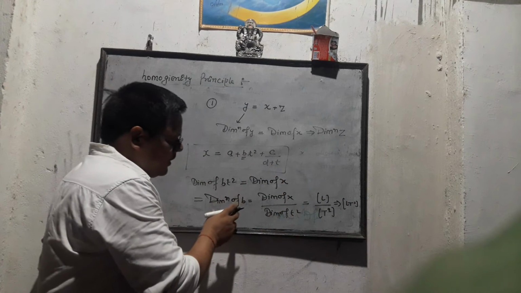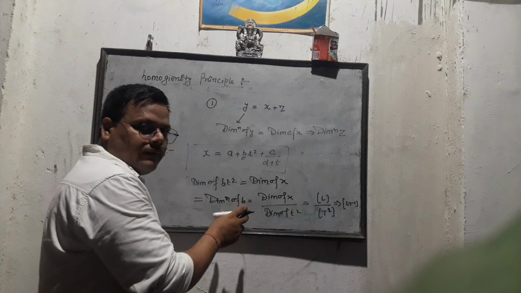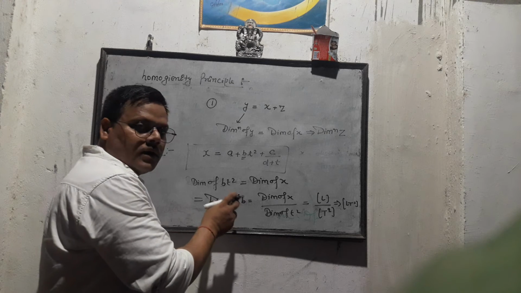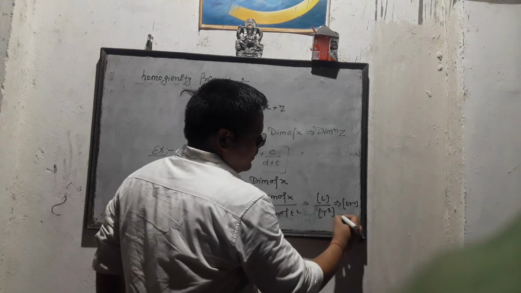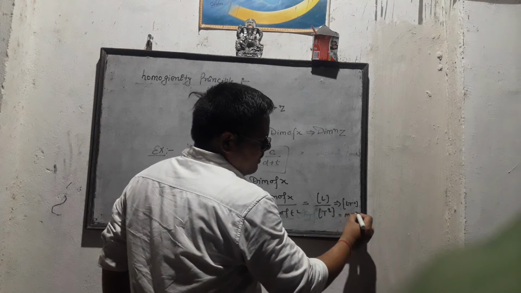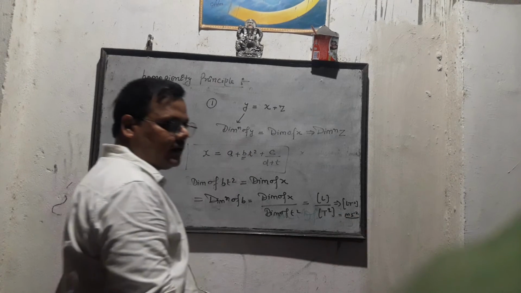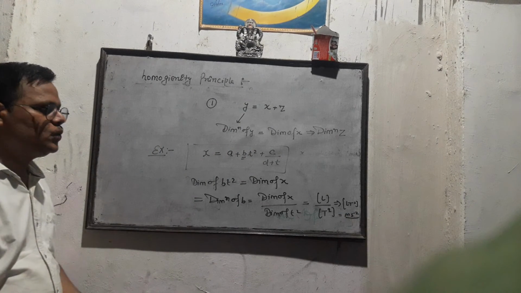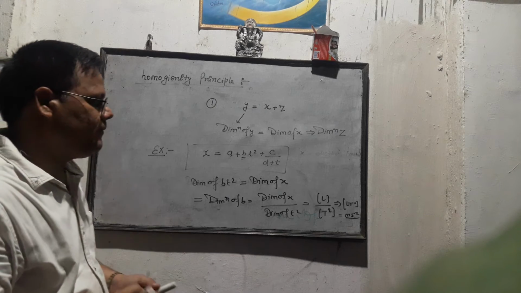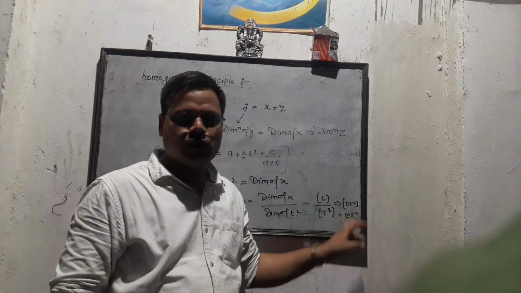Here the unit of the physical quantity B will be meter second minus 2, and the dimensional formula of B is L t minus 2.